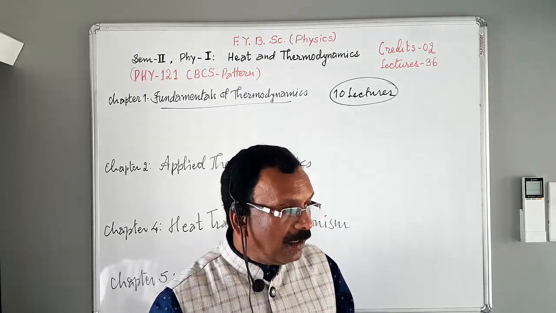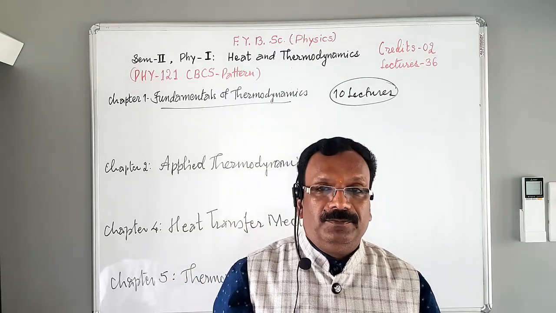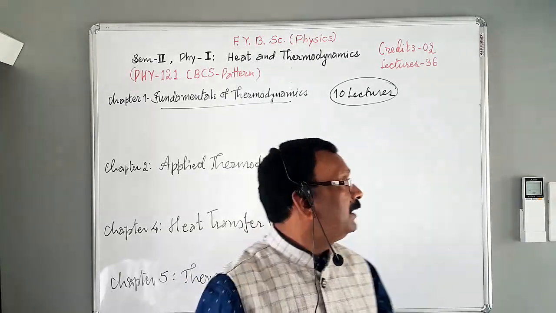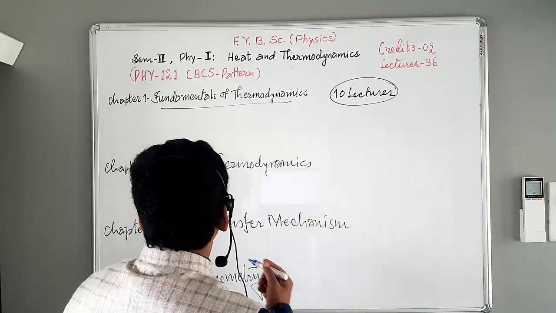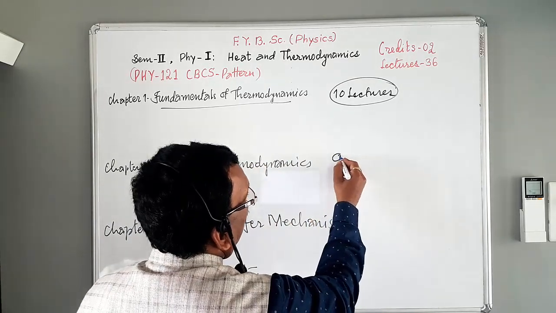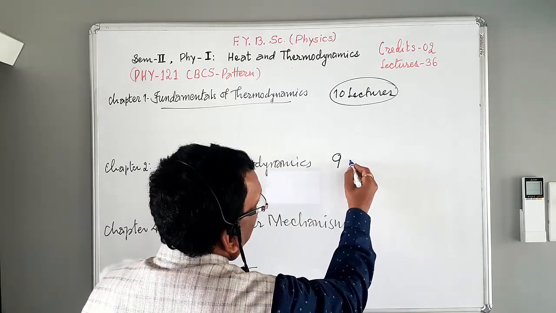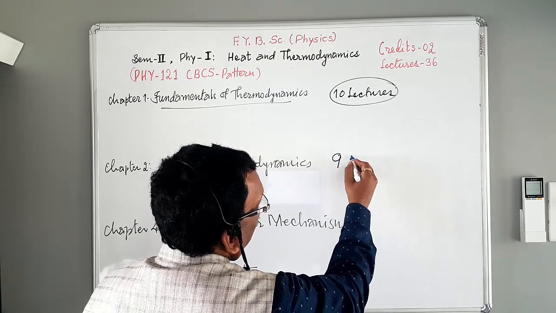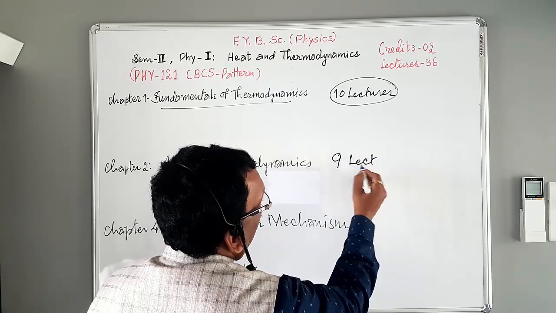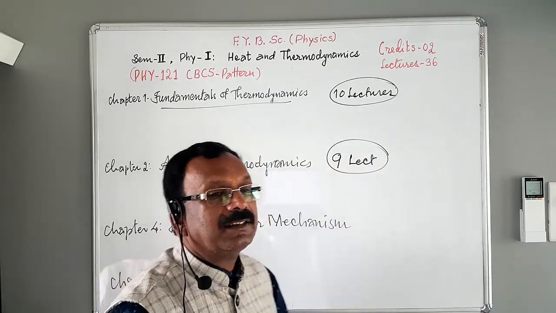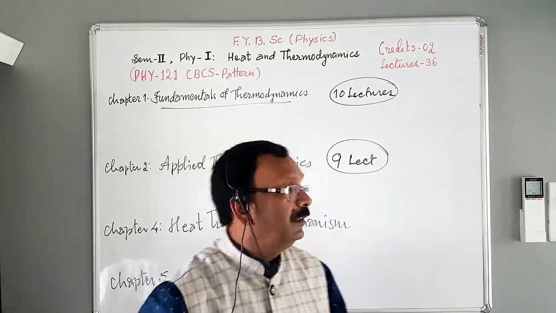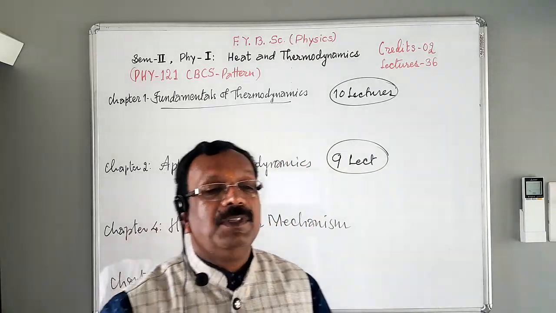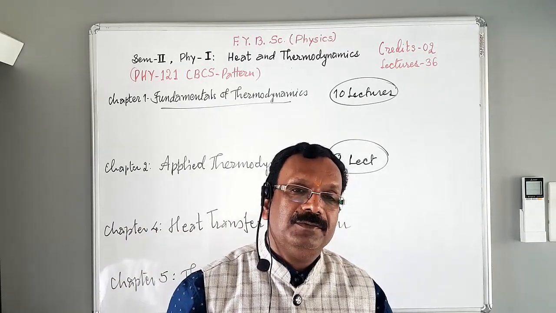Now, the second chapter. We have to complete this second chapter, that is applied thermodynamics, within 9 lectures, or 9 lectures are sufficient to study this chapter.